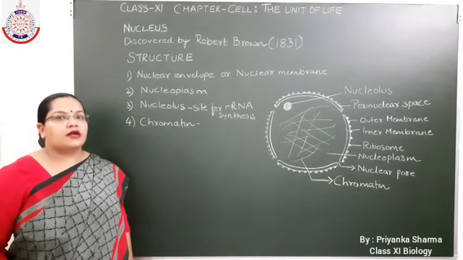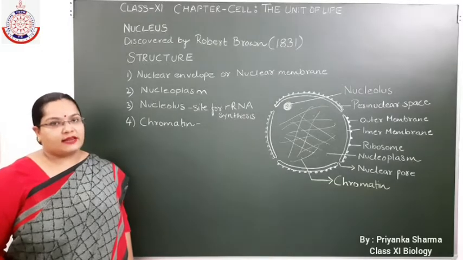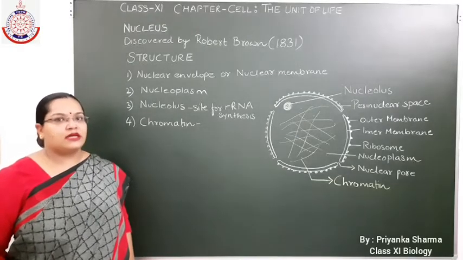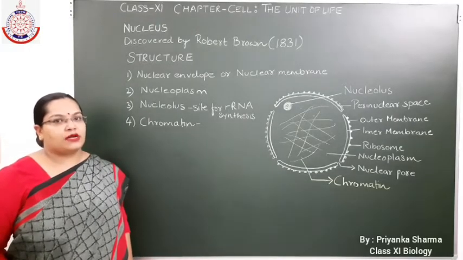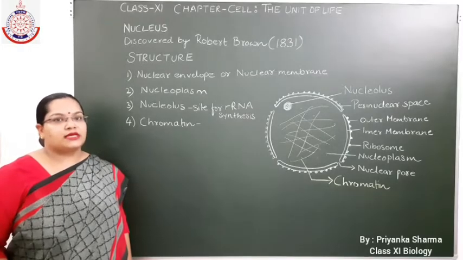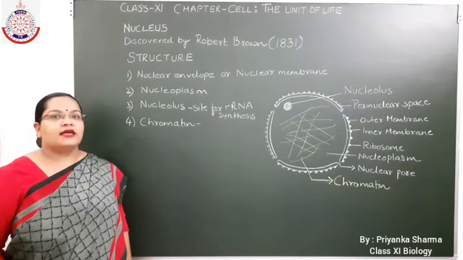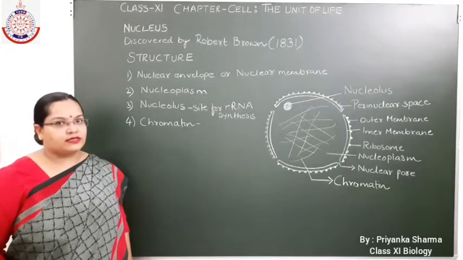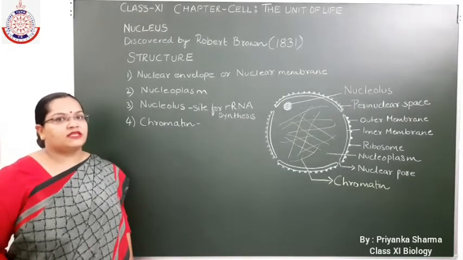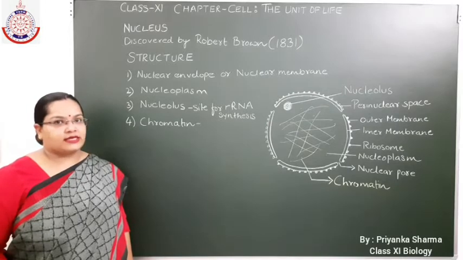So they are enucleated cells. E means absent, nucleated means nucleus. So these mature cells, RBC, and in plants, sieve tube cells, do not have a nucleus. Both of these are eukaryotic cells.